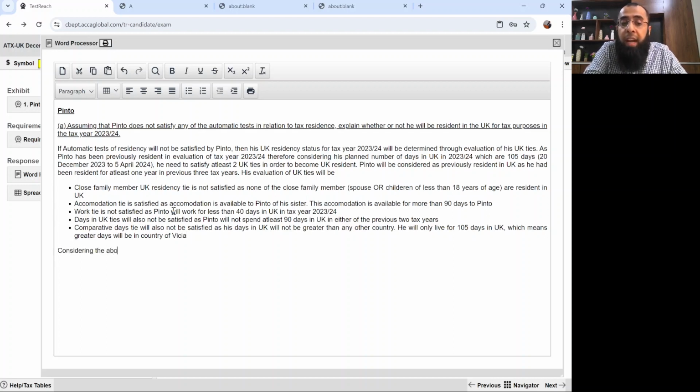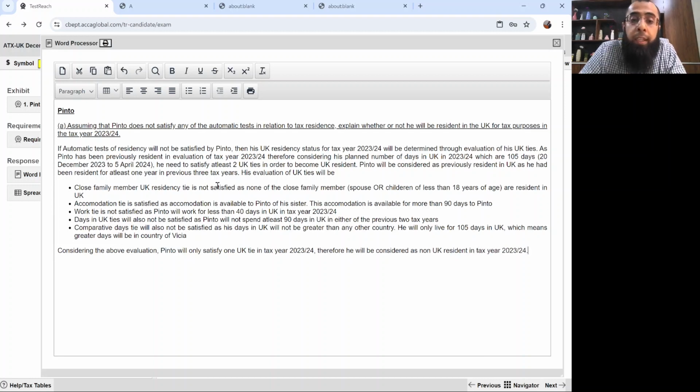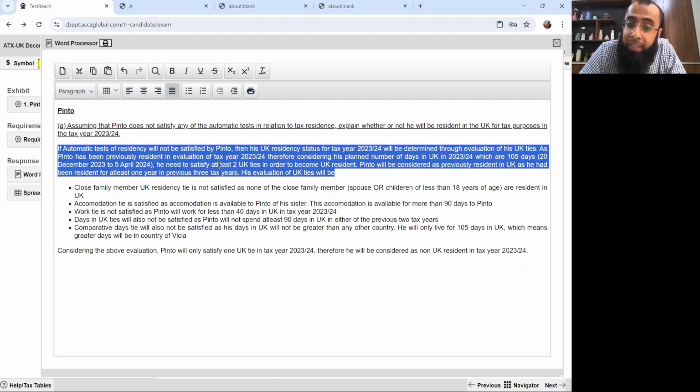Considering the above evaluation, Pinto will only satisfy one UK tie in tax year 2023-24. Therefore, he will be considered as non-UK resident in tax year 2023-24 because he had to satisfy at least two UK ties.